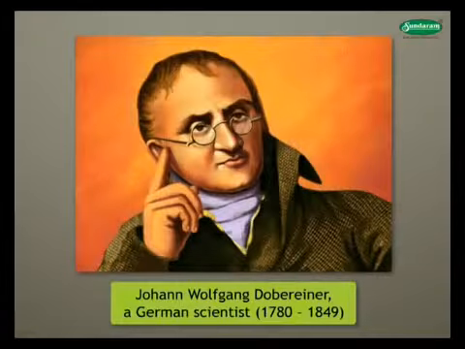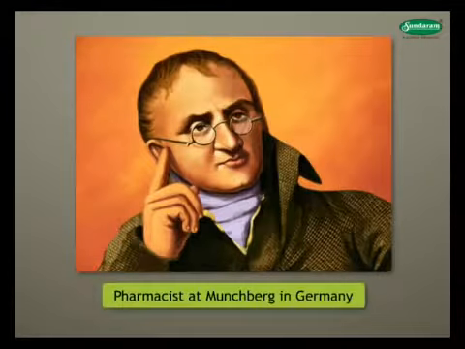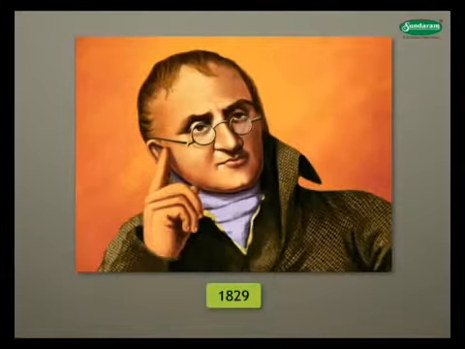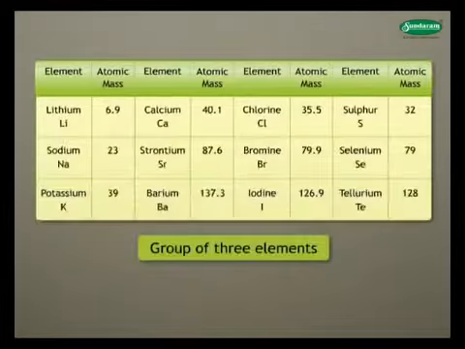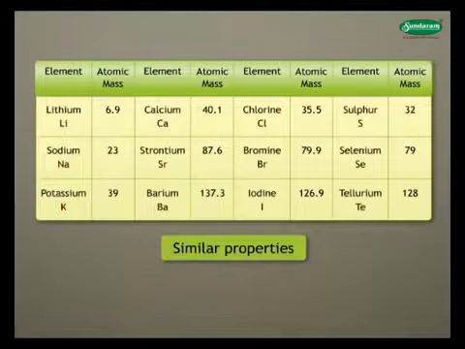Johann Wolfgang Dobereiner, a German scientist from 1780 to 1849, studied as a pharmacist at Münchberg in Germany and then studied chemistry at Strasbourg. In 1829, he found some groups of 3 elements which show similar properties.